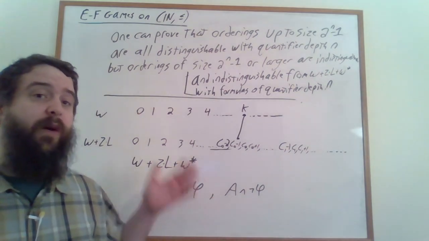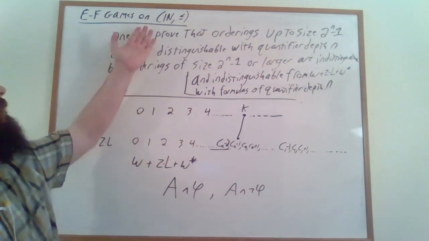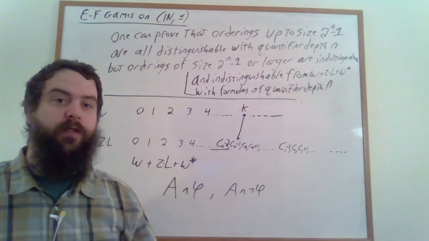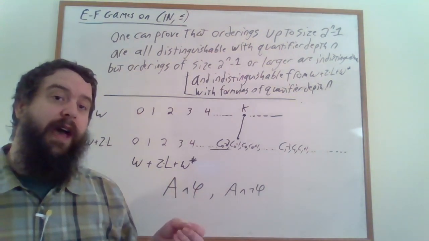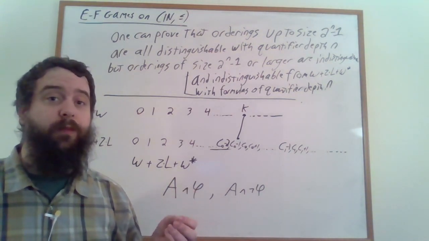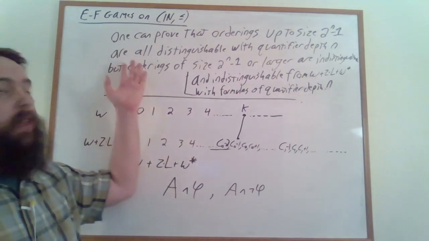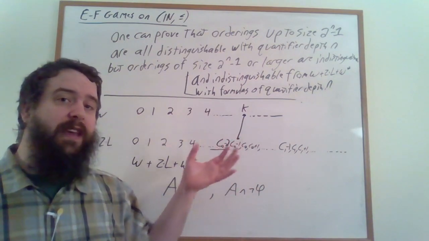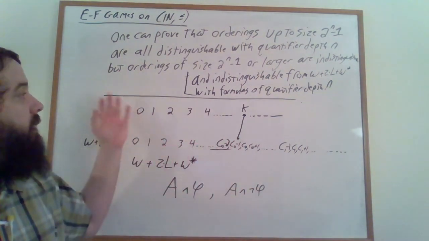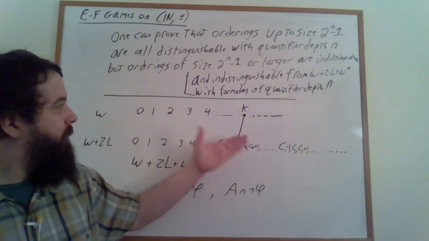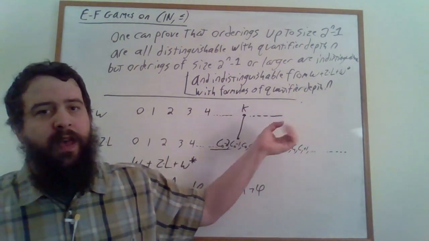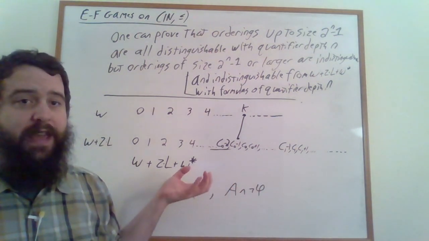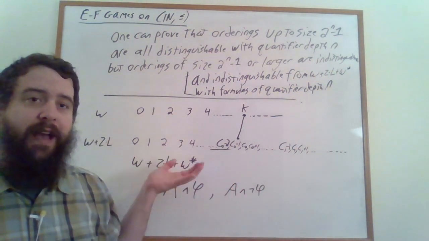In the next video, I'll talk about how we can apply Ehrenfeucht-Fraïssé games to other structures besides just relational structures. For now, you might want to take a look at my video on Ehrenfeucht-Fraïssé games on graphs, which are another type of relational structures. They play almost exactly the same way. The key thing is, though, that with linear orderings, whenever we played the game, it split the board into two parts, and that made things a lot easier to analyze. Whereas on graphs, that's not the case. But otherwise, they're exactly the same games.